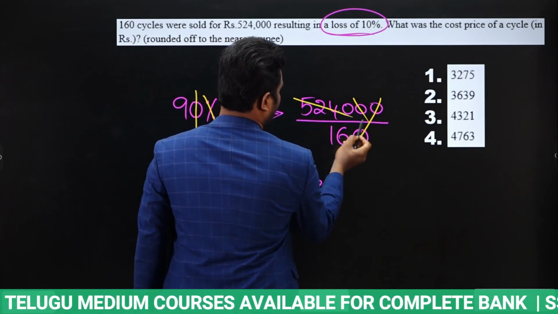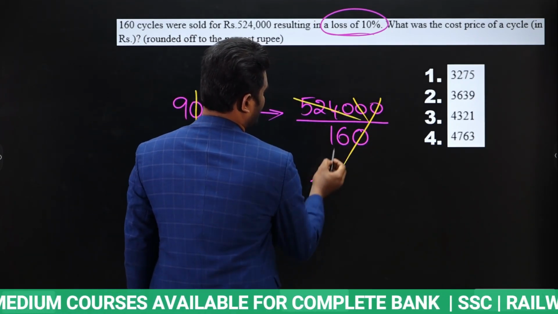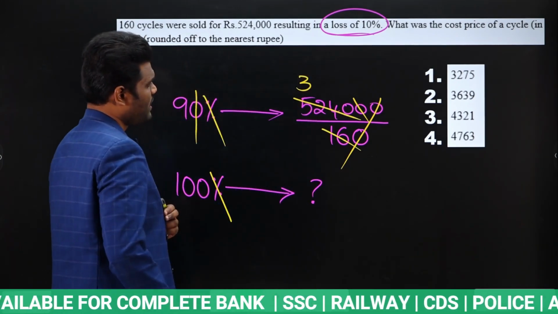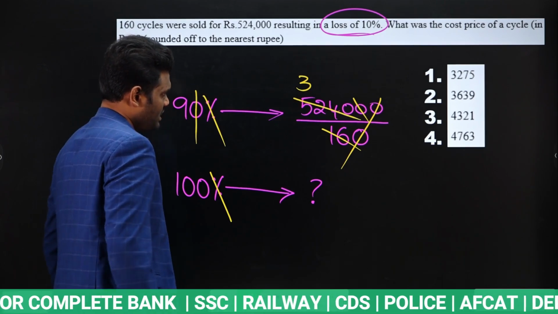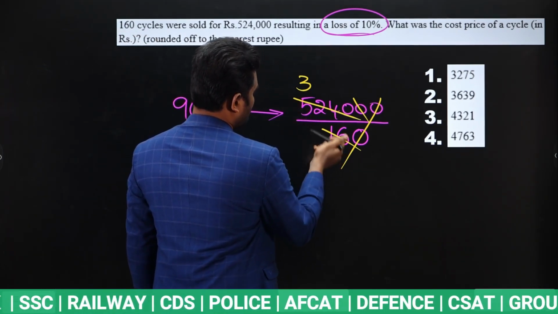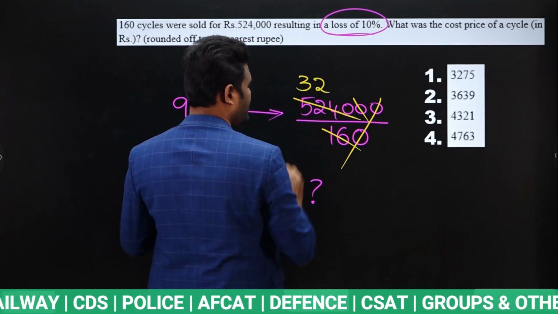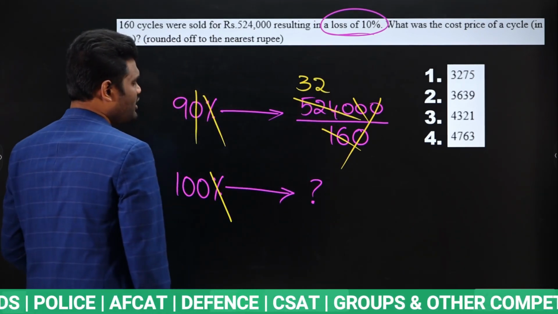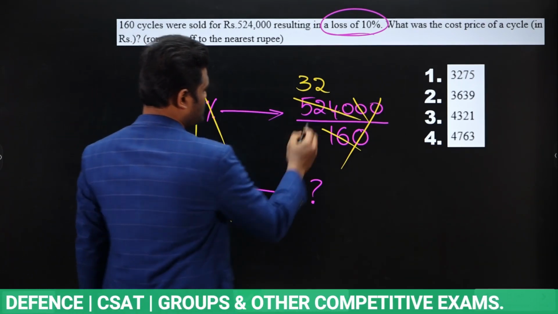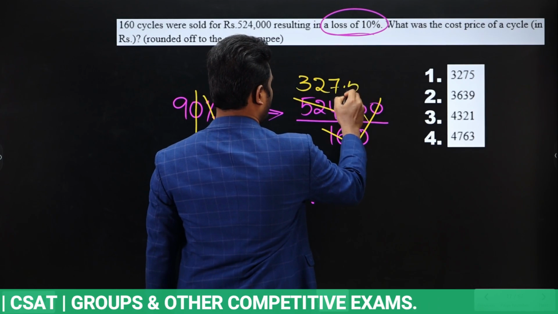Now 5,240 divided by 16: 16 3 times will be 48. 48 means you are left with 4. Now 16 2 times will be 32. 32 means again you are left with 12. So this will be 127.5.